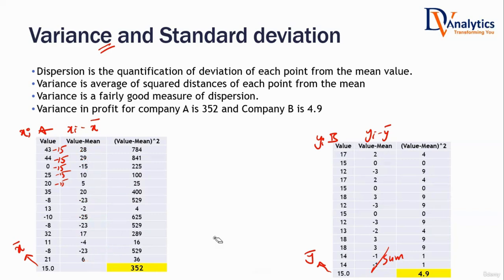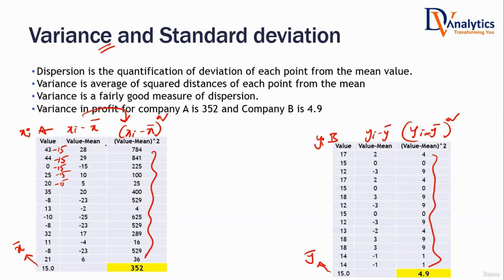Instead of summation, what should I do to make all of them positive? I can take either the absolute value or the square of the value. I'm taking the square of the value: xi minus x bar whole square, yi minus y bar whole square. Whether it is positive or negative, square is always positive. Yes or no? 28 square, 29 square, 15 square. These are all the squared deviations. Now I'll take the average of these squared deviations.